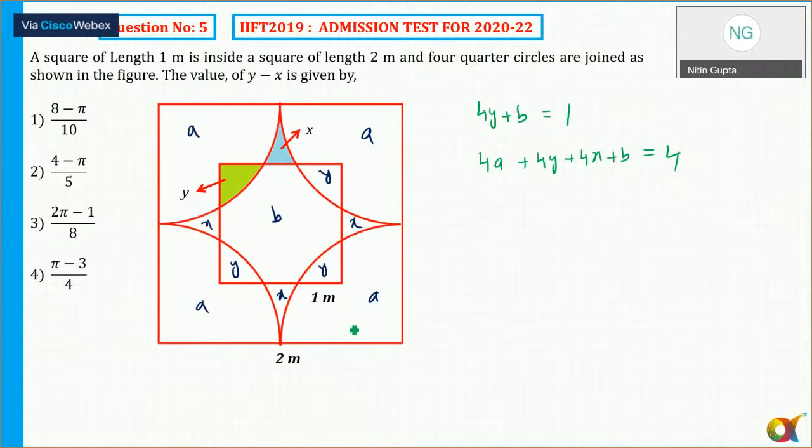Area of one quarter circle. So area of one quarter circle, I can say that is equal to a plus y. It is equal to pi r square by 4, where r is 1. So a plus y is equal to pi by 4. So now I thought, okay, now I have to find out y minus x. How can I find out here?